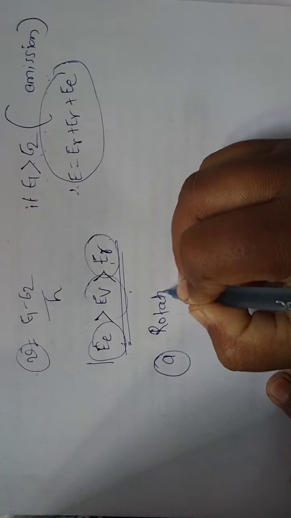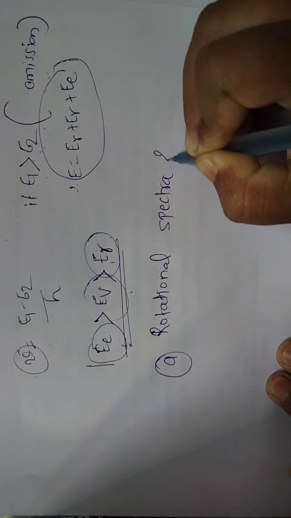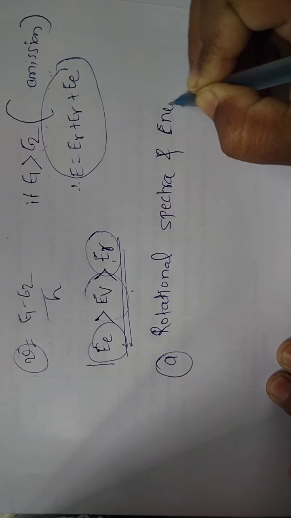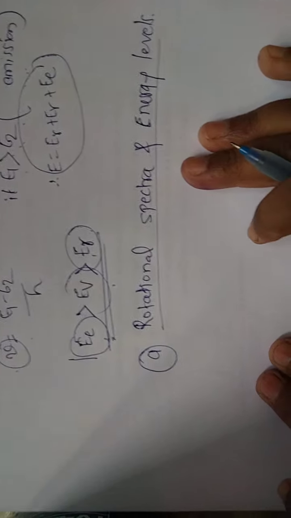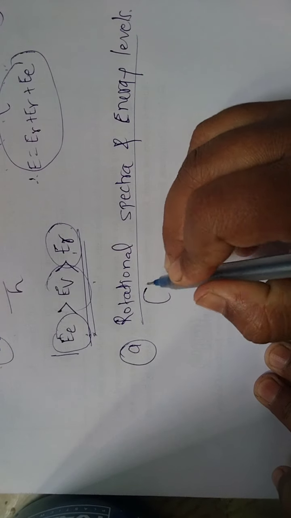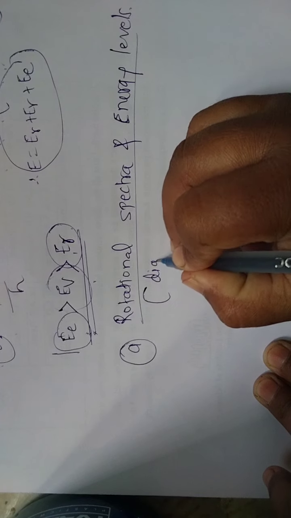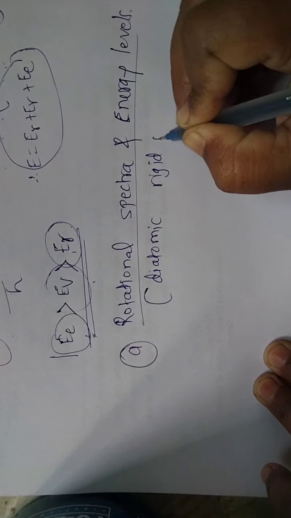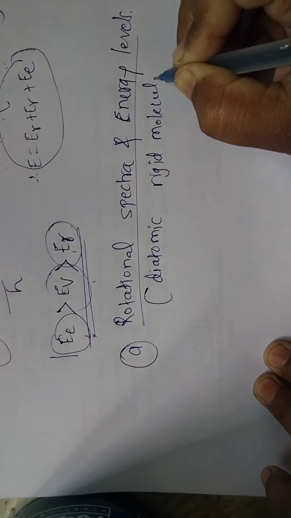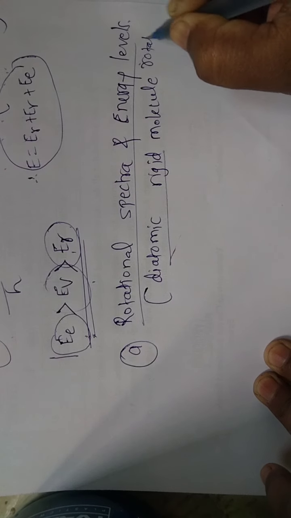So we will see here rotational spectra and its energy levels. We will consider what we call a diatomic rigid molecule, or diatomic rigid rotator.